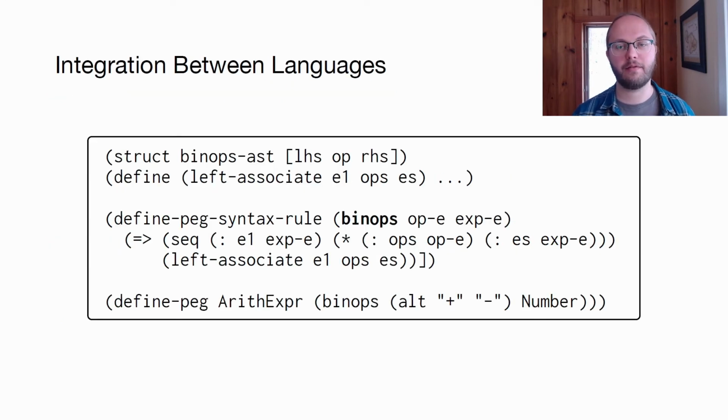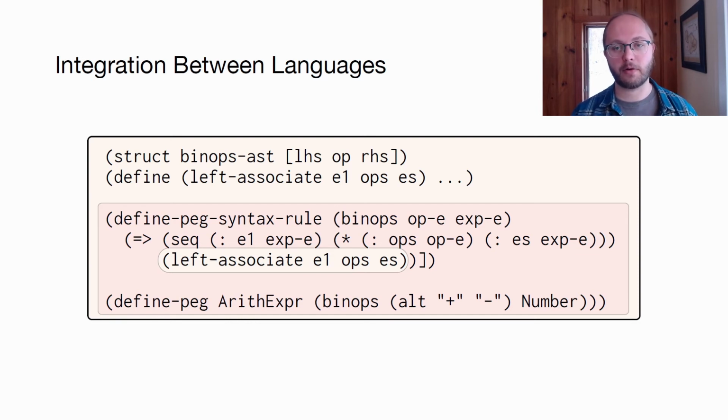Let's take a look at the kind of integration we get in the case of the PEG DSL. Here's a definition of the binops macro we saw used earlier, along with supporting code. PEG DSL code and Racket code are woven together within one Racket module. There's Racket code defining a data type for the abstract syntax, and a helper function for constructing left-associated ASTs.